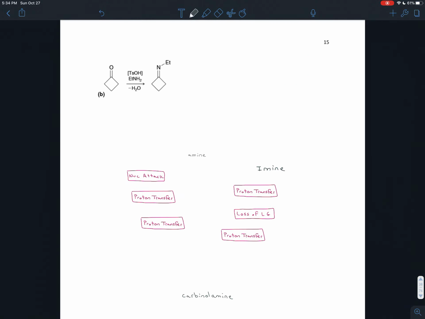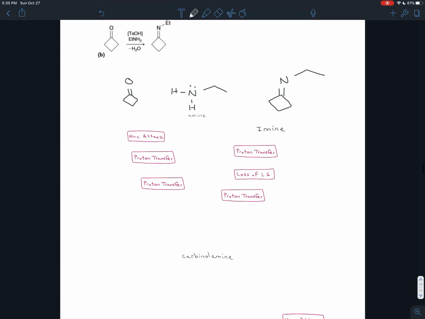Okay, well, let's fill all this in. The ketone we have is cyclobutanone. The amine we have is ethylamine. So that's a nitrogen with an ethyl group on it and 2 hydrogens. Don't forget the lone pair at the top of the nitrogen. And then we have an imine. That turns into the nitrogen version of itself. Double bond to a nitrogen, and the R group, which here is an ethyl group, stays there. Notice that's CH2, CH3. That's what the Et is standing for.